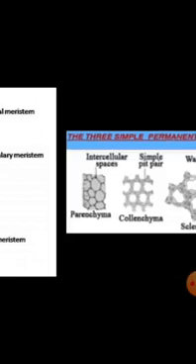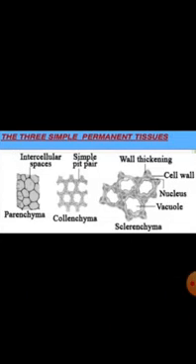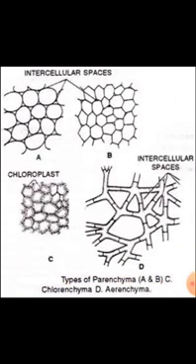Now let us learn about permanent tissue. Permanent tissues are formed once the meristematic tissue loses its ability to divide and takes up a permanent shape, size and function. Permanent tissues are of two types: simple permanent tissue and complex permanent tissue. First, let us see what are simple permanent tissues. Simple permanent tissues are made of the same kind of cells. They are similar in structure, form and origin.